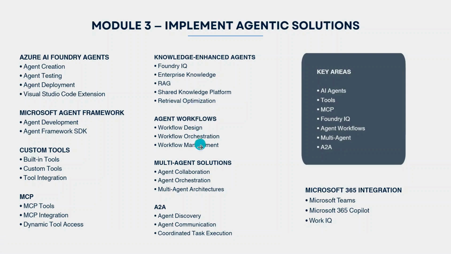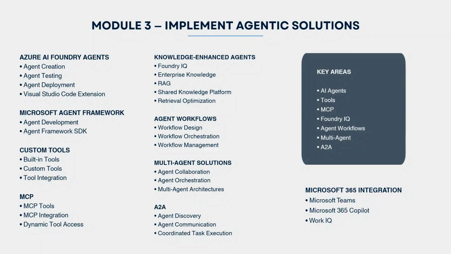Then we have the agent workflow. This is where we will start thinking about how different steps of an AI task should be designed or orchestrated. Then we have the multi agent solution. Instead of having one agent doing everything, we will have multiple agents working together.